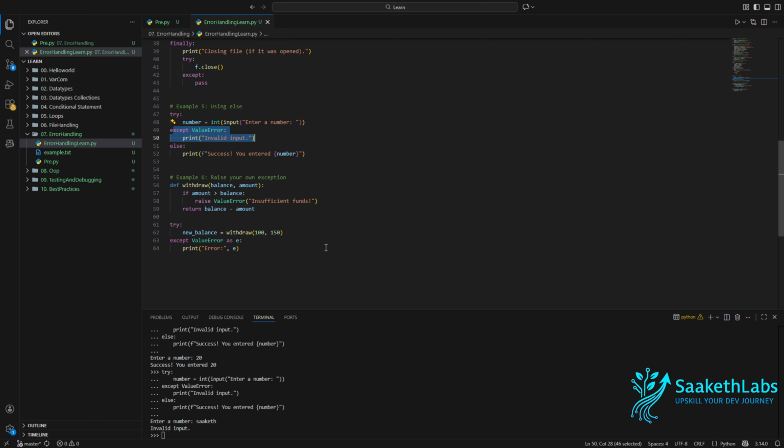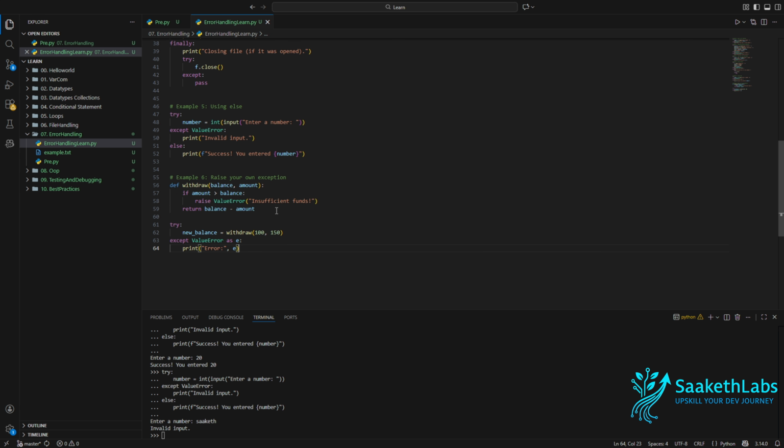Now let us try to see how we can throw our own exceptions. So as you can see, there is a method called withdraw, and if the amount that is entered is greater than the remaining balance, then it just throws insufficient funds. It throws value error with the message insufficient funds. So if the amount is not greater than balance, then the amount is removed from the balance, and the remaining balance is returned.